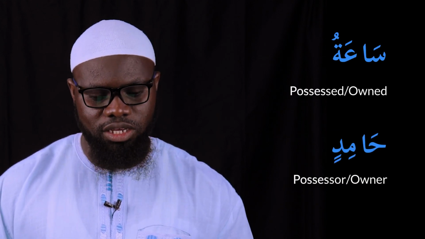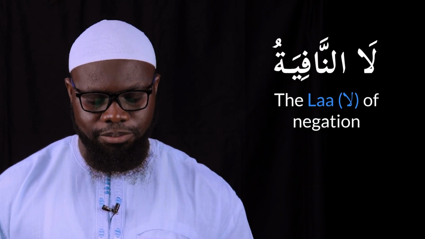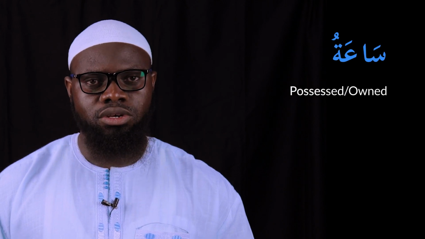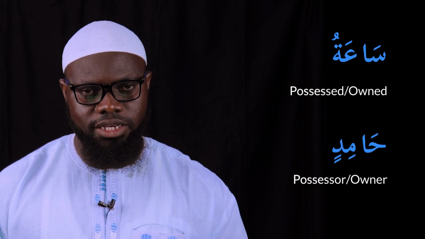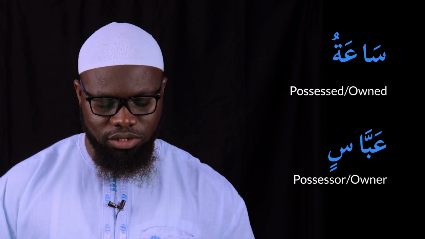So هذه is the mubtada, sa'atu is the khabar, and then وهو مضاف, حامد is مضاف إليه. So the lam here is la النافية, the la of negation. Tilka is the mubtada, the subject of the sentence. Sa'atu is the khabar, the predicate, and then وهو مضاف, Abbasin is مضاف إليه.